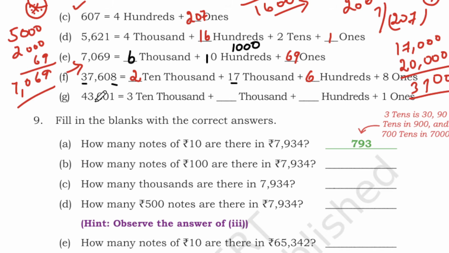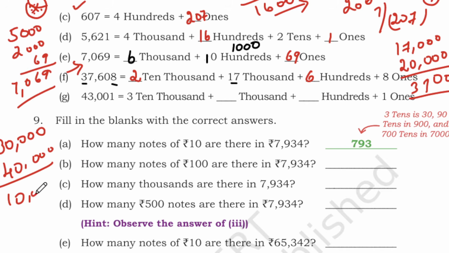So next you have 43,001. So 1 is already there and dash 100. So we have 3 10,000. So 3 10,000 is 30,000. So you only have 30,000. But here 43,000 is there. So 40,000 means, how many thousand more needed?